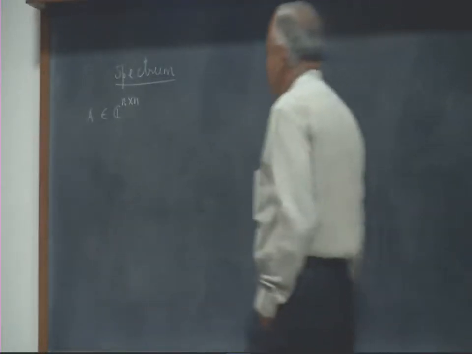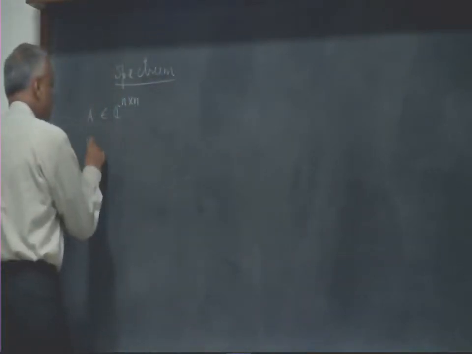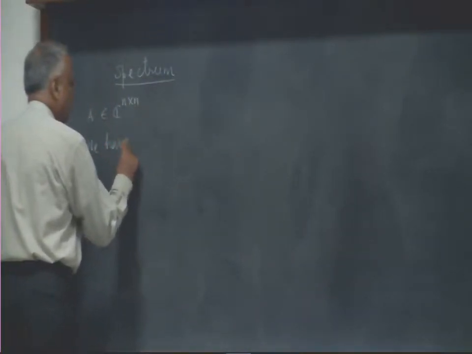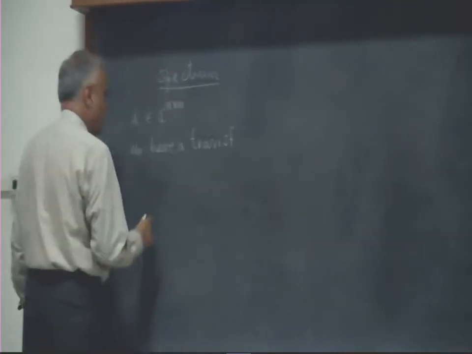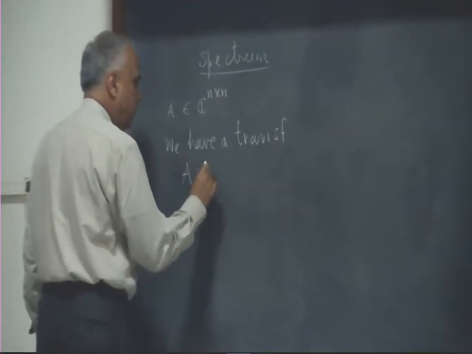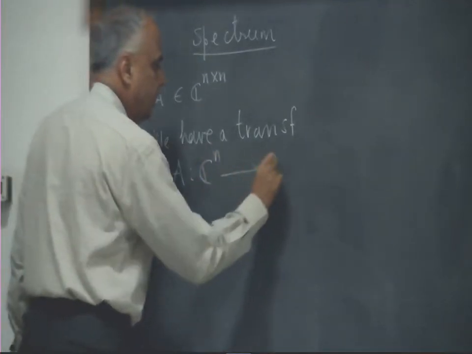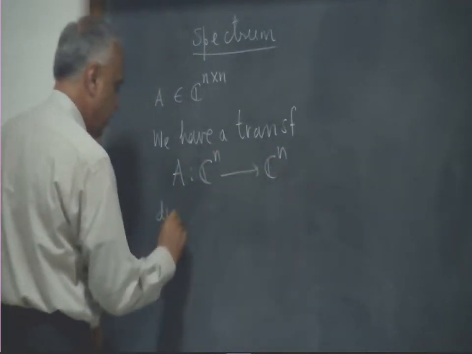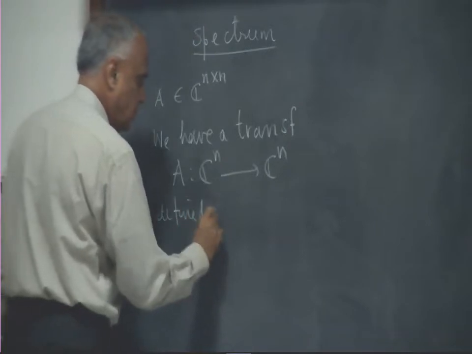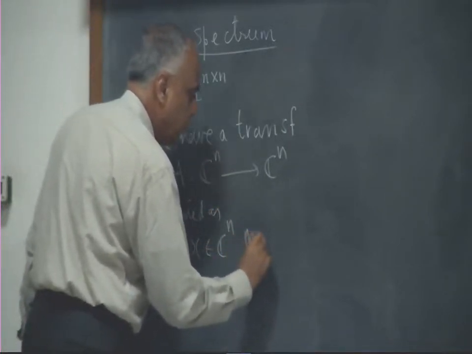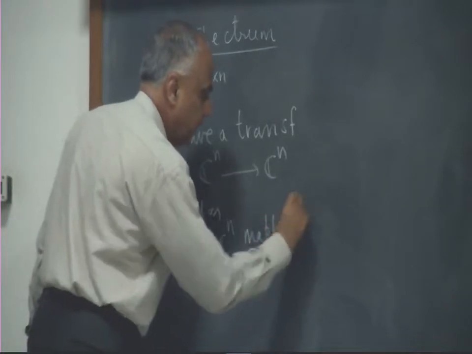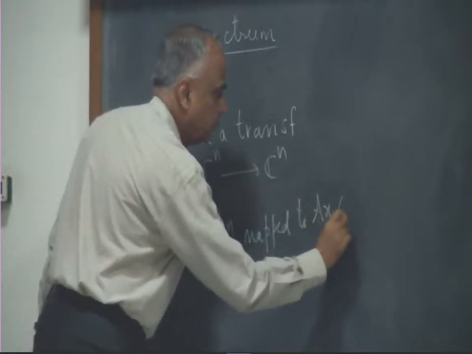So, we have a mapping or a transformation A mapping C n to C n defined as x in C n mapped to A x in C n.